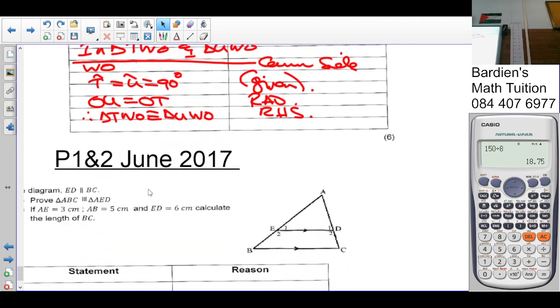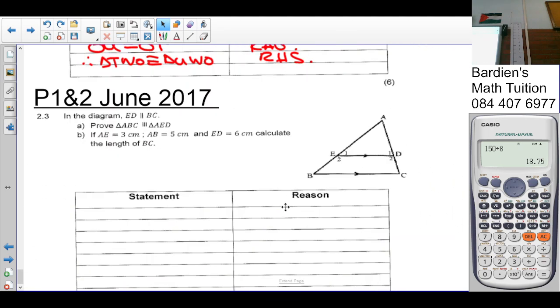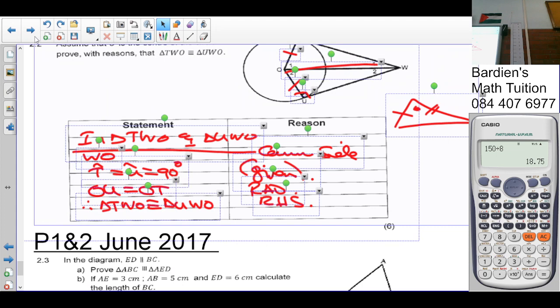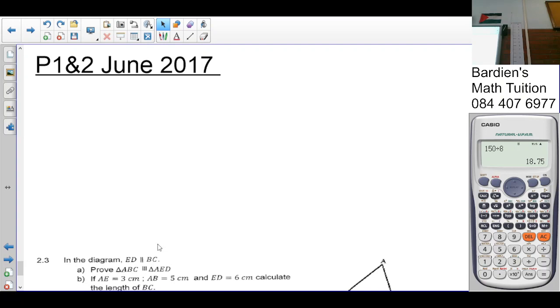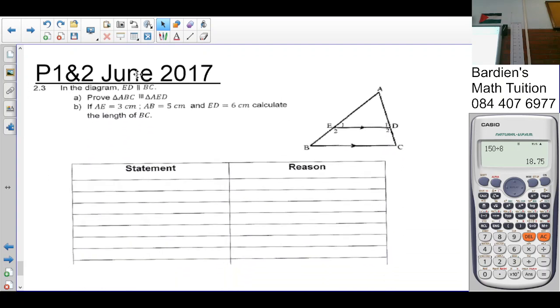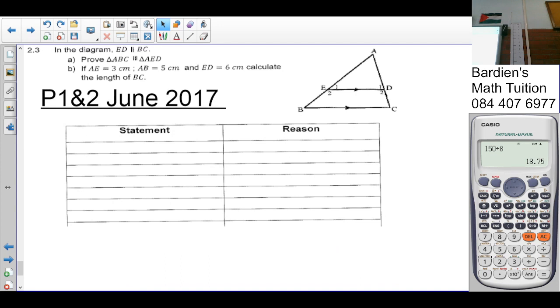Okay, let's carry on. I think that's the last. There's one more. This is the last question. Let's just wrap this up quickly. Here we are told that in the diagram AD is parallel to BC. You must prove that those two triangles are similar. How do we start? In triangle ABC and triangle AED, what can we say?